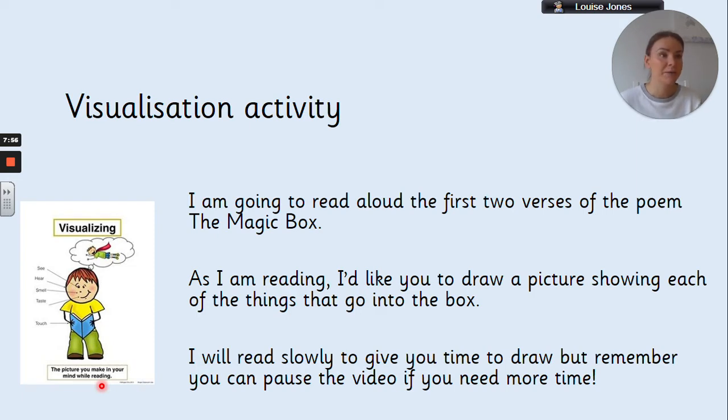And sometimes if you've ever read a book that has then been turned into a film, you might watch the film and think, that's not how I pictured it in my mind when I read the book. And that's the great thing about books, is that sometimes there's loads and loads of description, so it tells you exactly how something looks and you can picture that in your mind. But other times it leaves things up to our imagination and we can picture them in a certain way, and somebody else who reads the book might picture it in their mind in a different way.